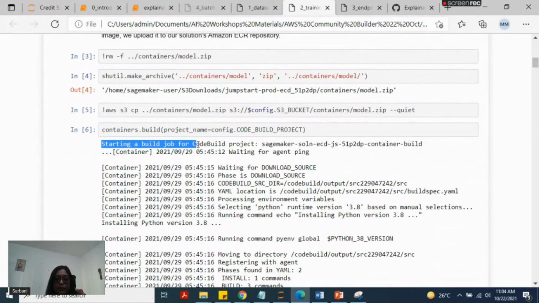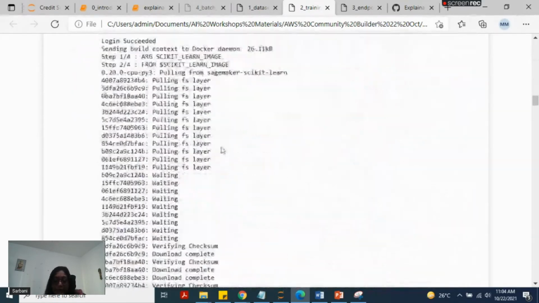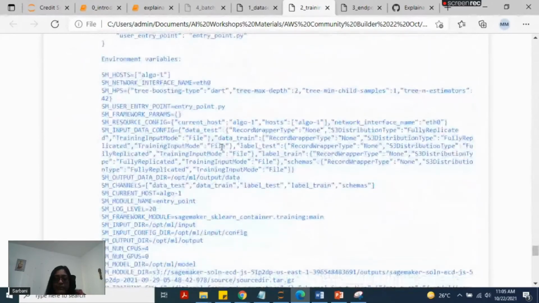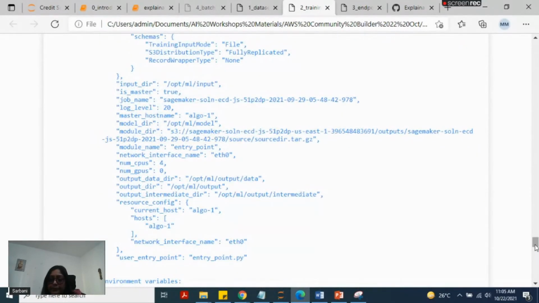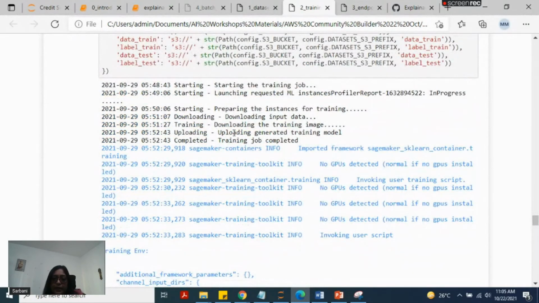You can see here is the output, which is starting the actual training job. It takes around 10-15 minutes, so I'll not be able to run it here. You can see all the result, and then the training job started. Now here you can see the training job completed.